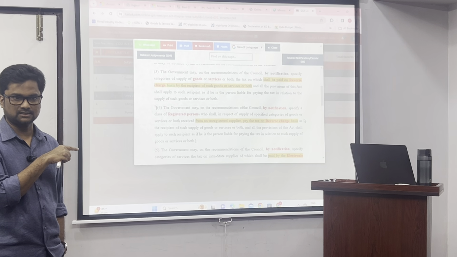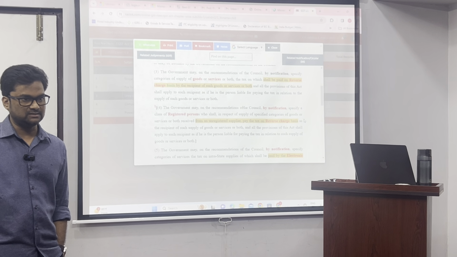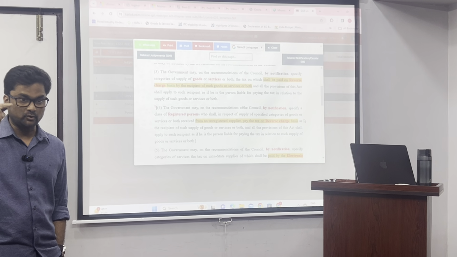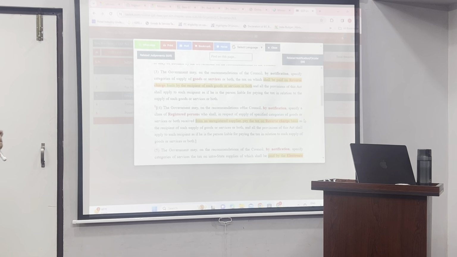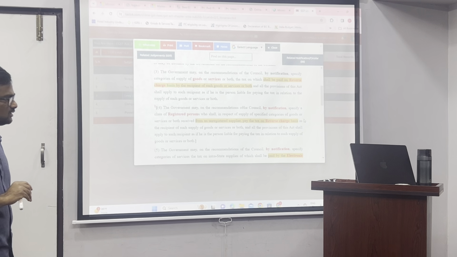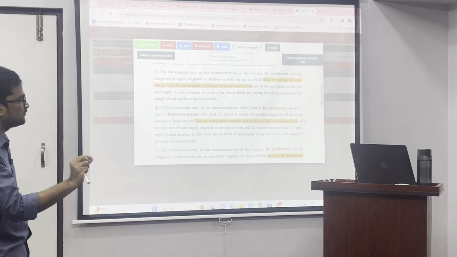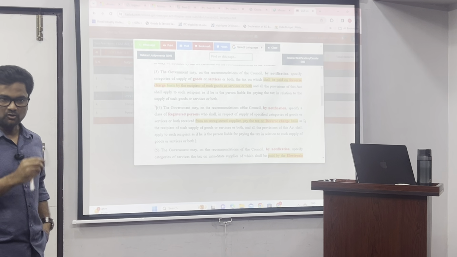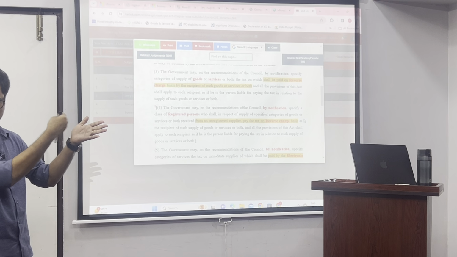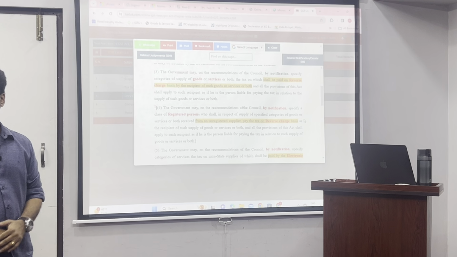now you have to understand. Notification means any changes in the law will be notified through a notification. By notification, they will specify the categories of supply of goods or services or both. In the notification, they'll tell these are the goods 1, 2, 3, 4, 5. These are the services 1, 2, 3, 4, 5.